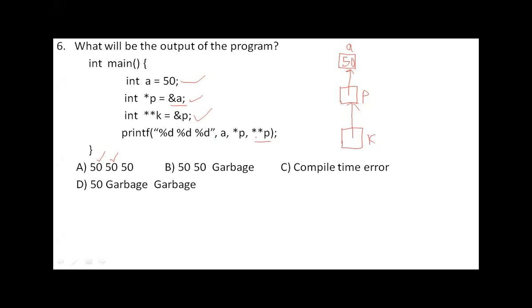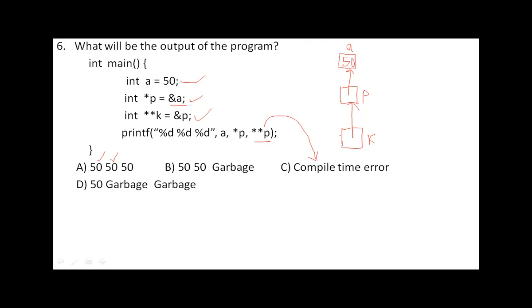Okay, but when you dereference it 2 times, then the compiler gives an error. So this statement causes a compile time error. You should look at the variables very carefully. Had it been k, star k, then answer A would be the correct answer. But here he has mentioned star p, but p is not a double pointer. K is a double pointer.